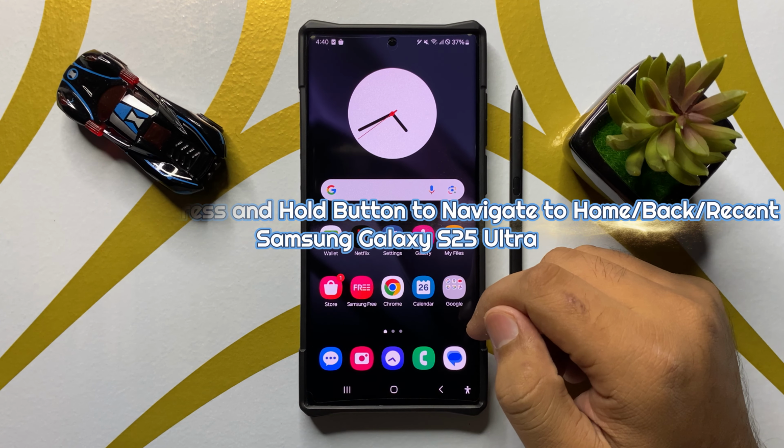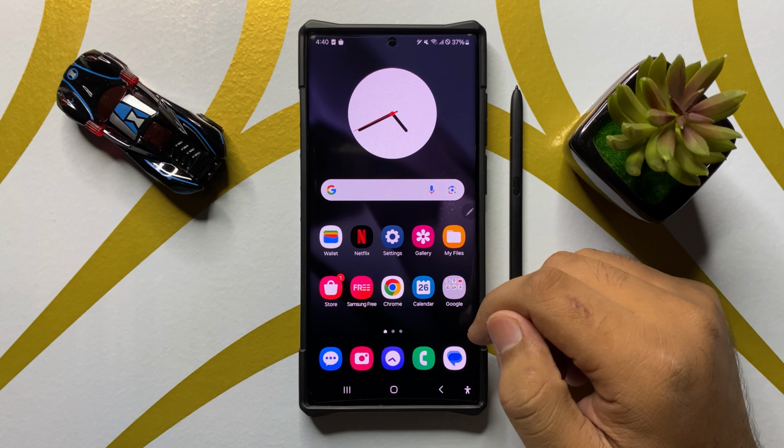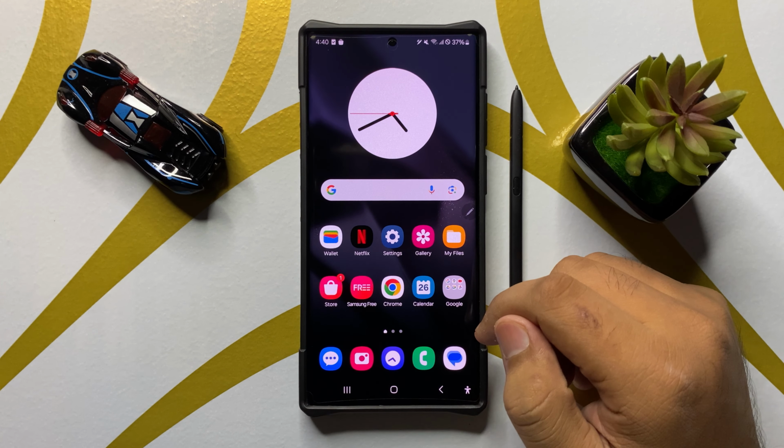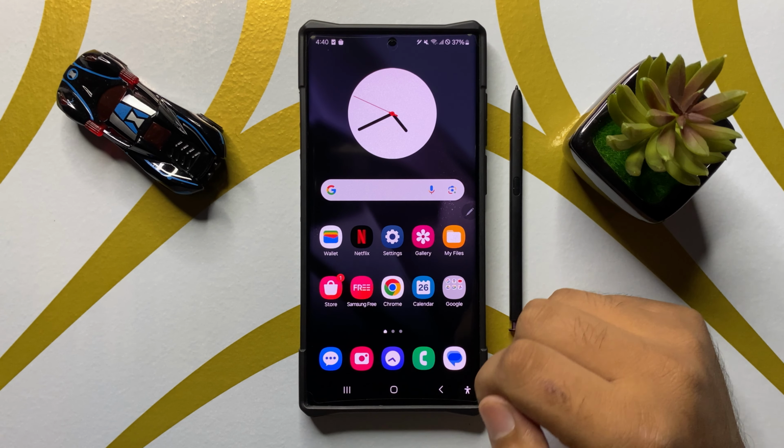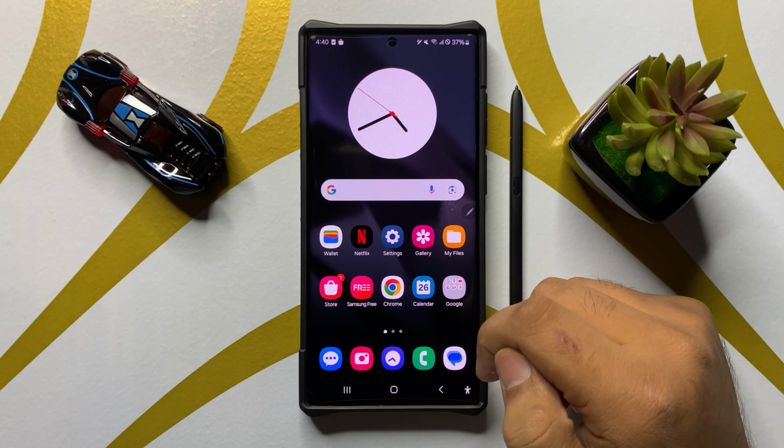In this video I will show you how to set the S Pen press and hold button to navigate to home screen, back or recents in Samsung Galaxy S25 Ultra.